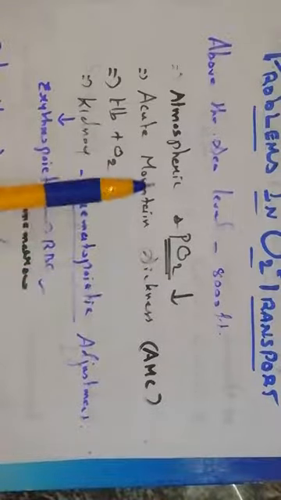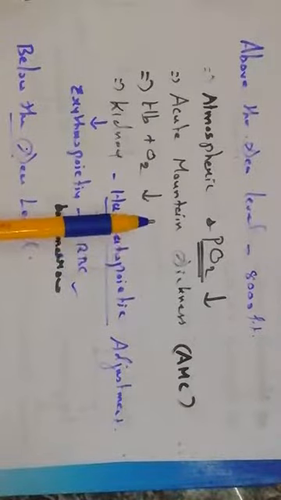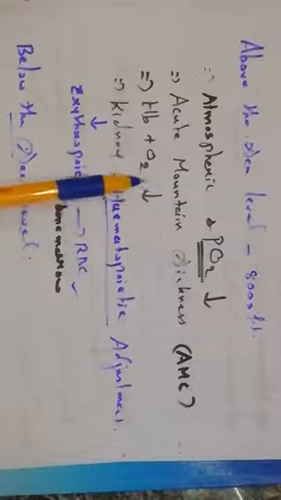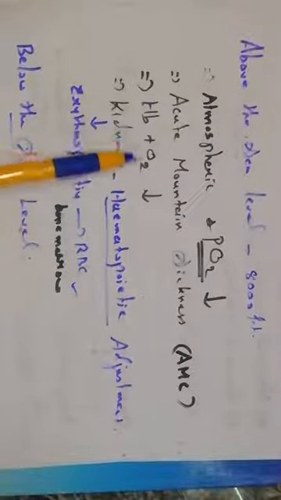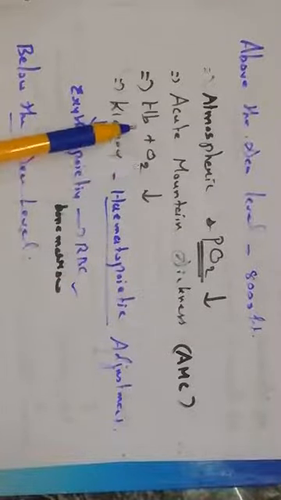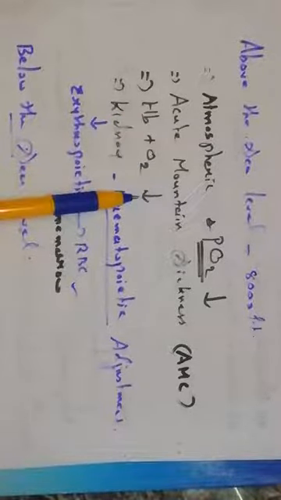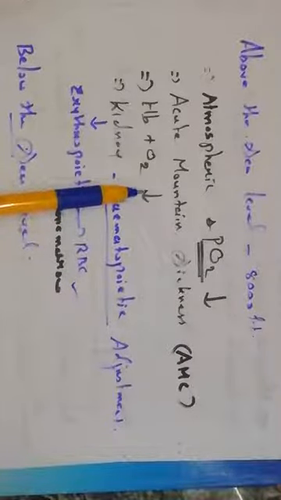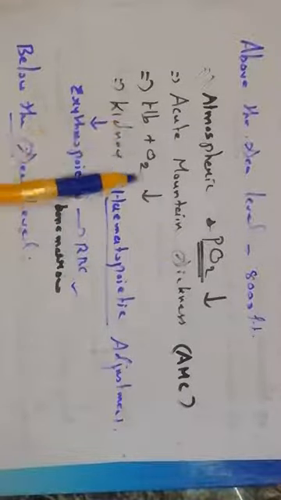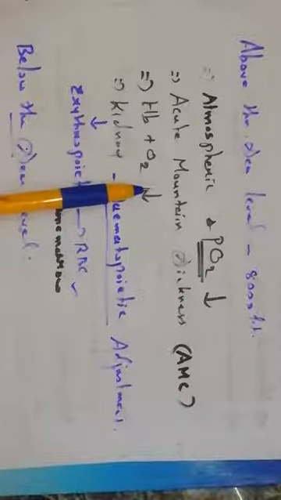Okay, why do they get these symptoms? The problem is, of course, when they go above this mountain level, the oxygen level will reduce. So the hemoglobin cannot combine with the oxygen because the oxygen level is very low there. Understand? So that's why the oxygen and hemoglobin binding capacity will reduce. So the blood cannot take the oxygen, so the oxygen demand will increase in the body. So that's why the persons will get certain symptoms.